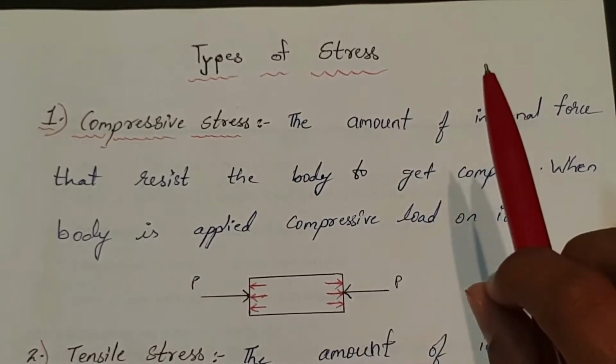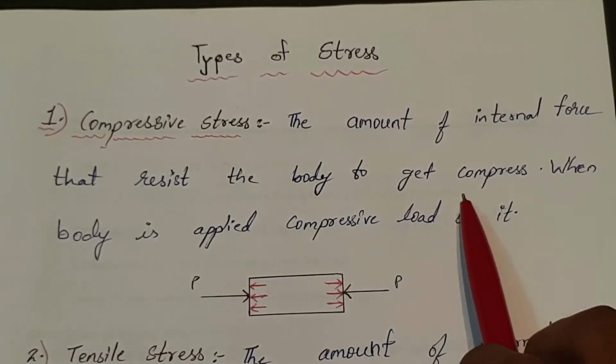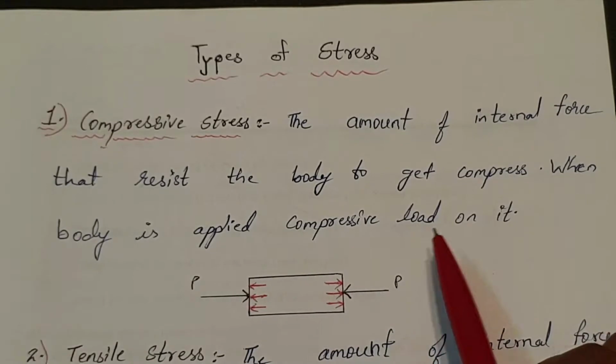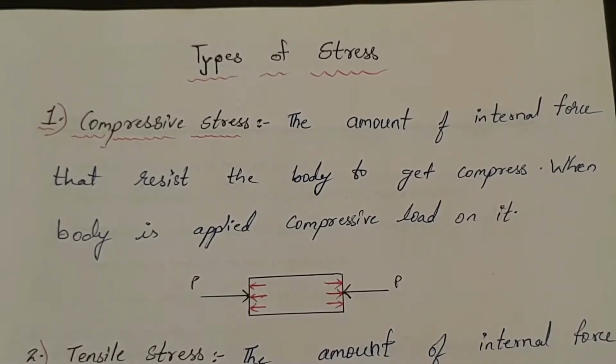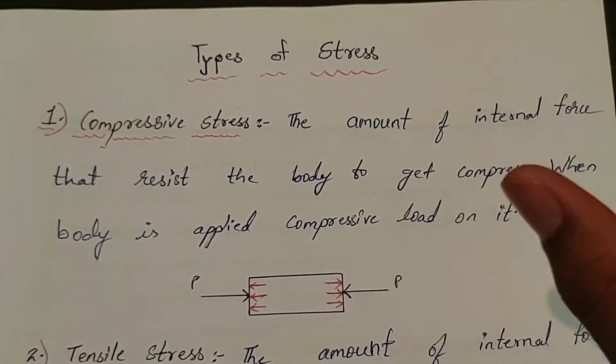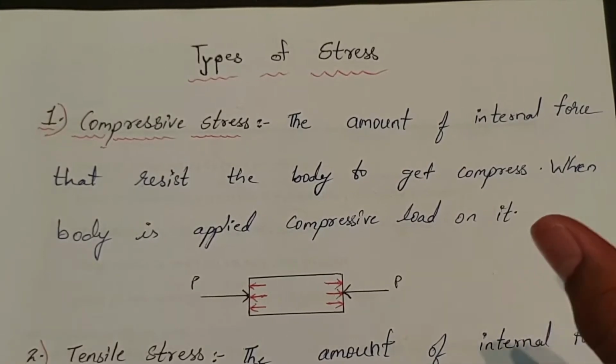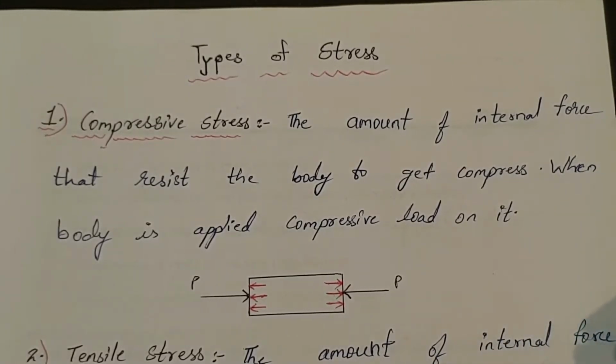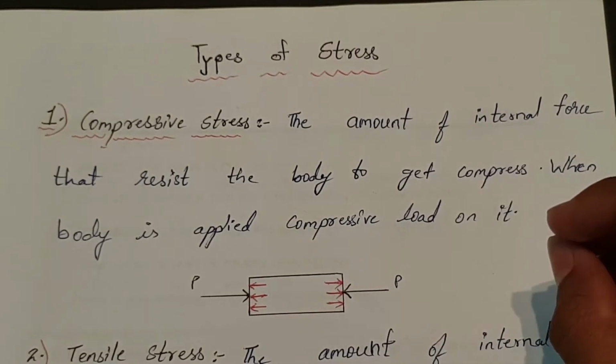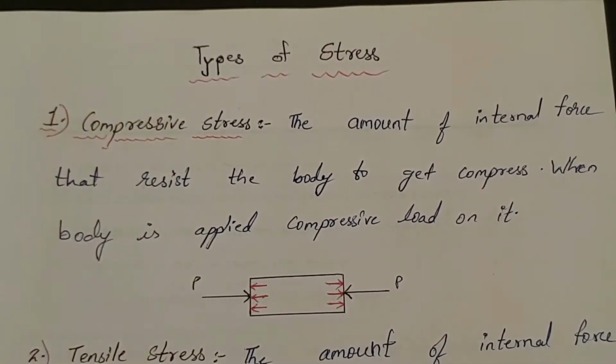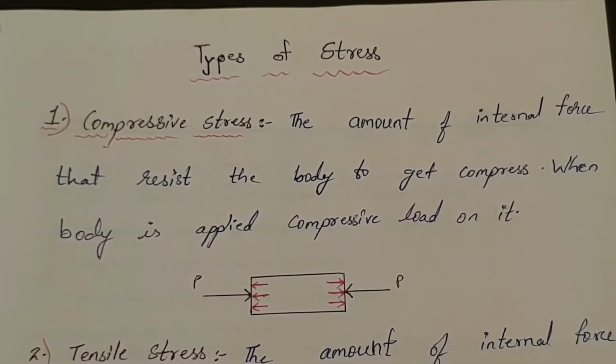The amount of internal force that resists the body to get compressed when a compressive load is applied on it. It means when we apply a compressive load on the body, some internal force resists the body to get compressed. Resist means to stop the body to get compressed. It is known as compressive stress.